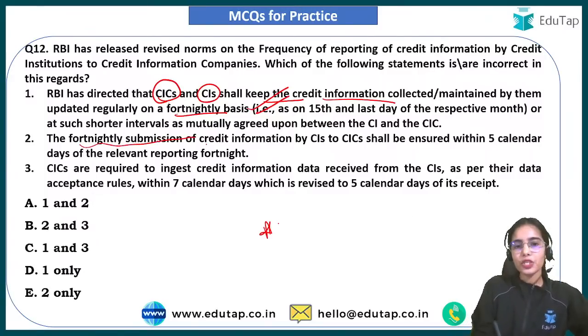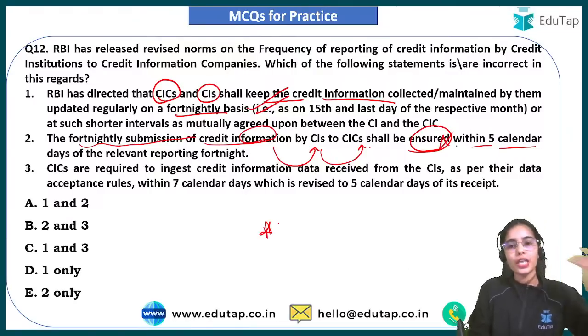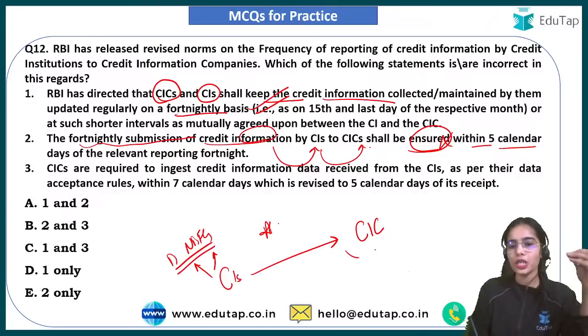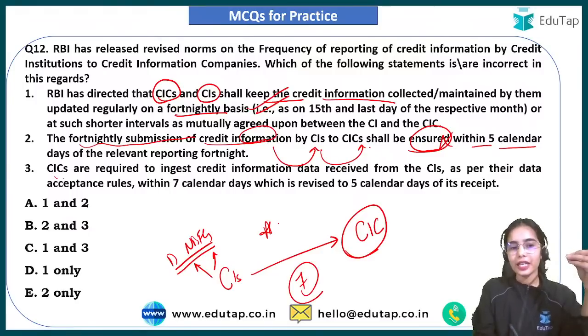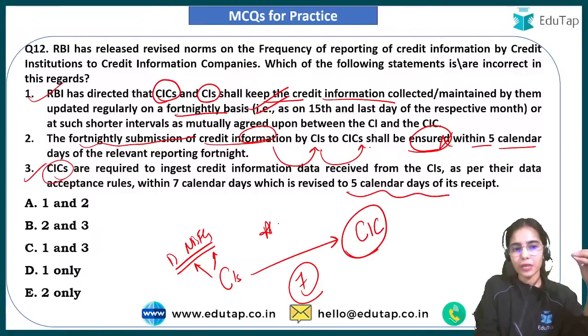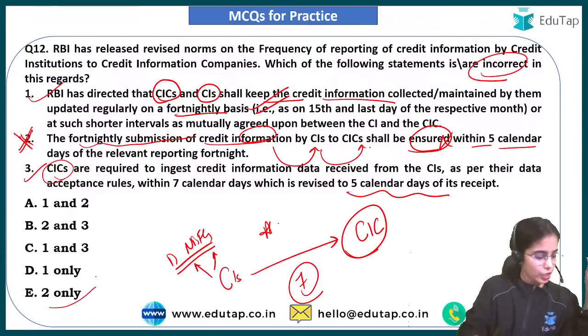The fortnightly submission of credit information by the credit institutions to credit information companies shall be ensured within 5 calendar days. No, it shall be ensured within 7. See, the credit institutions, meaning the banks and the NBFCs, have to provide the information to the credit information companies within 7 calendar days. And the credit information companies have to start using that data within 5 calendar days. So the first and the third statements are correct. The second one was wrong, and that's why the incorrect statement is 2 only. So E is the right answer here.